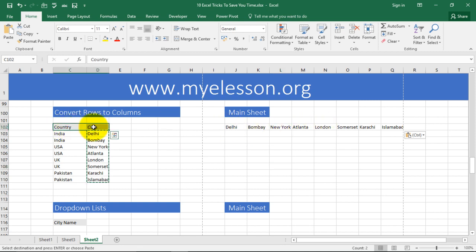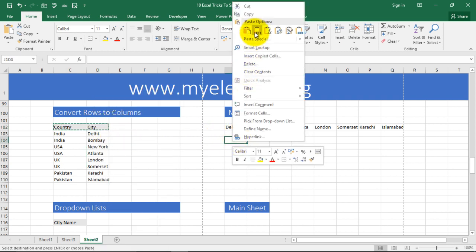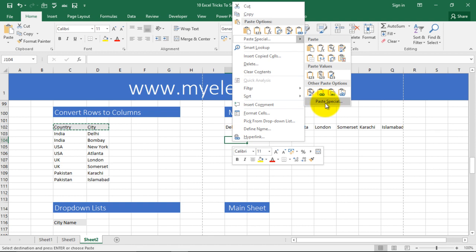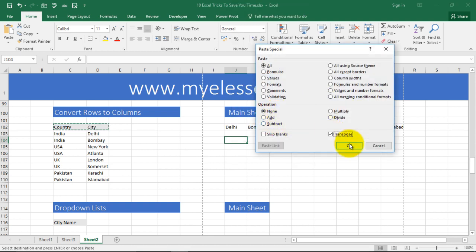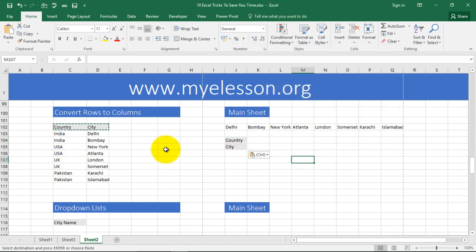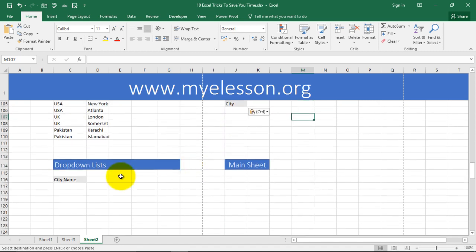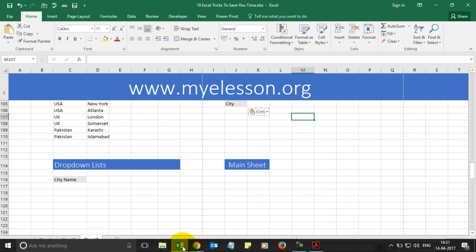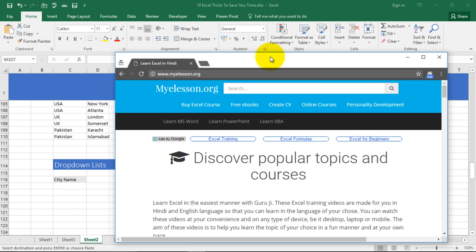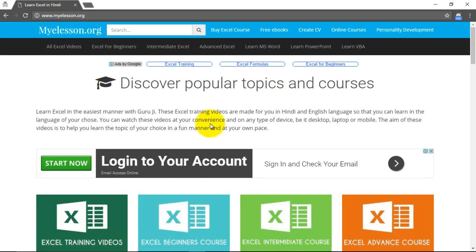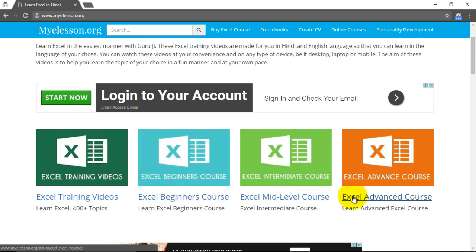Let me convert this for you. Copy, right click, paste special, go to paste special again over here, transpose, OK, and see rows have been converted to columns. Nice trick, right? I've explained a lot of such tricks on myelesson.org. Do go over there. Let me show you an example. How does it look like? Well, this is a site that I'm talking about. That's my site. And you have all these sections that you can go and learn Excel for free.